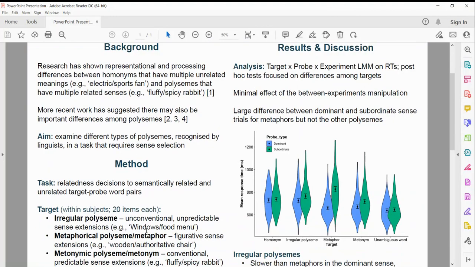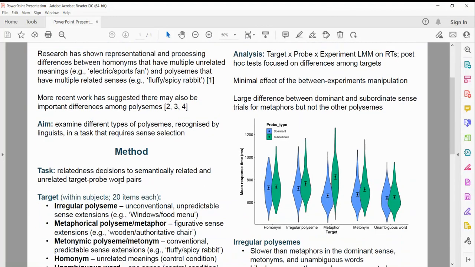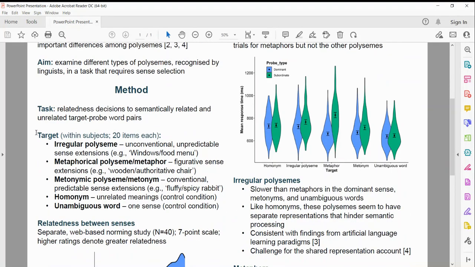Participants made relatedness decisions to target probe word pairs that were either semantically related or unrelated. We used ambiguous words as targets, and these were irregular polysems with unconventional, unpredictable sense extensions, metaphorical polysems with figurative sense extensions, metonymic polysems with conventional, predictable sense extensions, and we also used homonyms and unambiguous words as control.